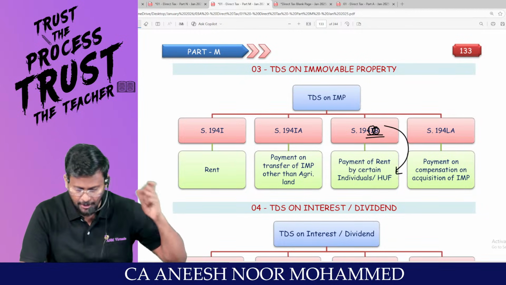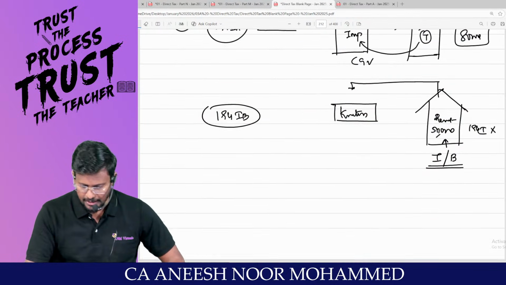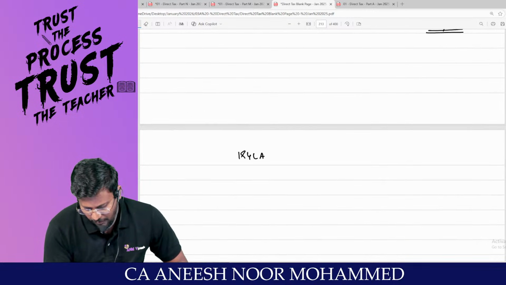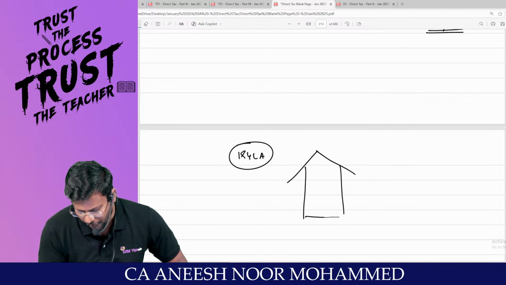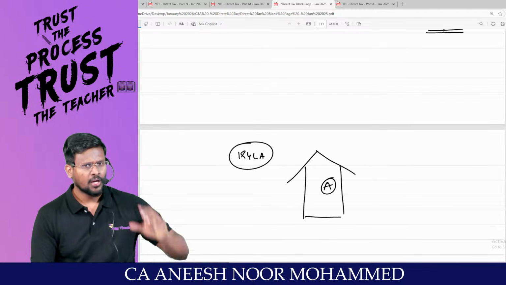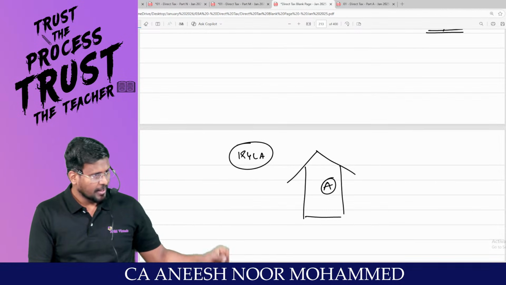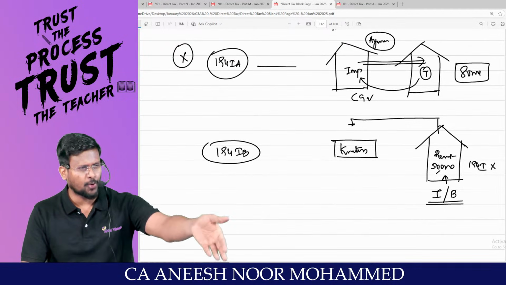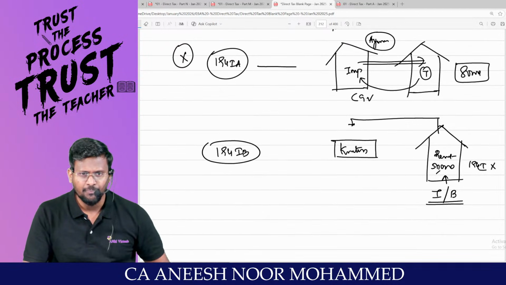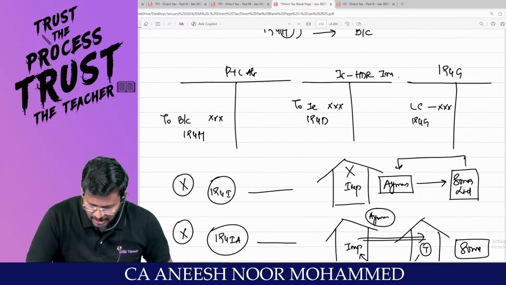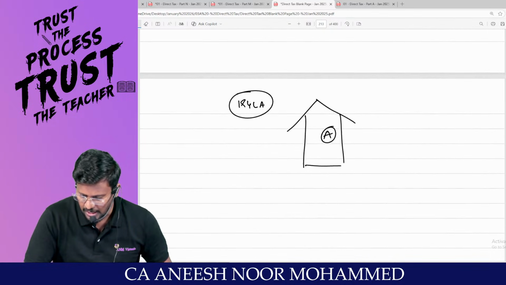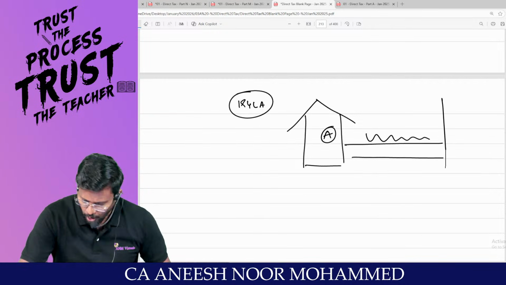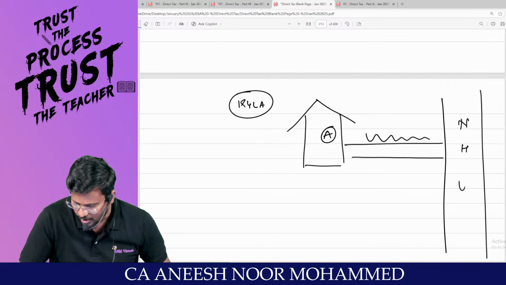My dear lovable students, now 194LA. This was the property of Ayman. He rented it to Sona Limited, then it was ultimately sold to Tulasi, and finally he moved to another property for which he is paying monthly rent. In this property, there was a story, sir. The full land, this place, belongs to Ayman only. Here only one big NH47 was there.